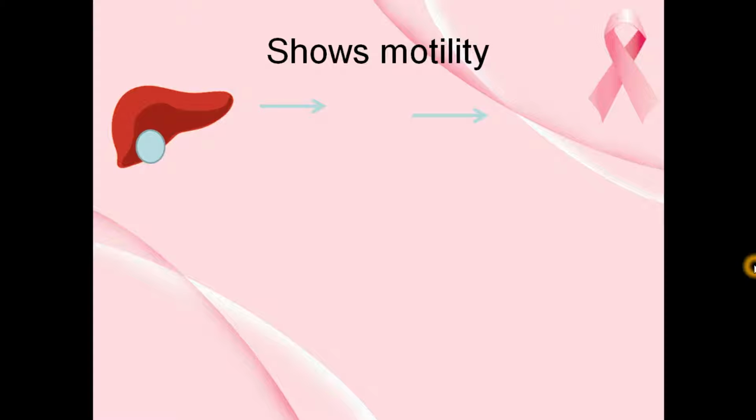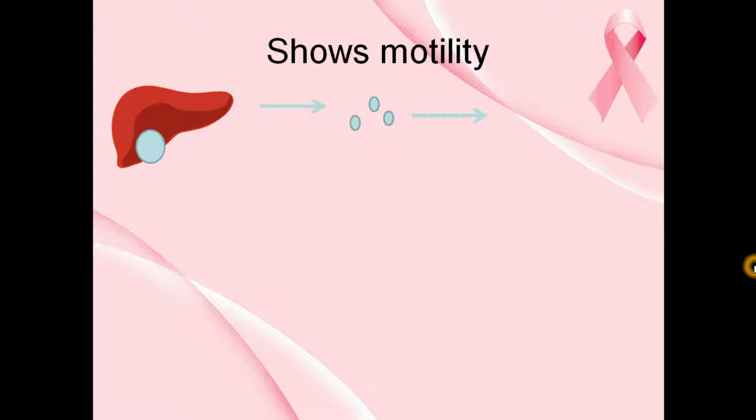But in some cases, what happens? It detaches from the primary site. Its primary site over here is the liver. It is detaching itself from that liver, moving into the bloodstream. Okay, it's moving into the bloodstream now. It's free. It's not bound to anything now. Once it is in the bloodstream, it can go anywhere.